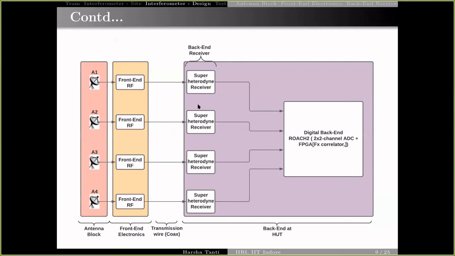Now coming to the block diagram of IIRI. IIRI can be modularized in 4 major blocks, the first being the antenna block, followed by the front-end electronics block, which is then connected to the backend receiver block via coaxial cable. And at the end, we have the digital backend or correlator, which is implemented on a ROACH 2 board. All of these are kept at the hut, which I showed in the intro slide before.